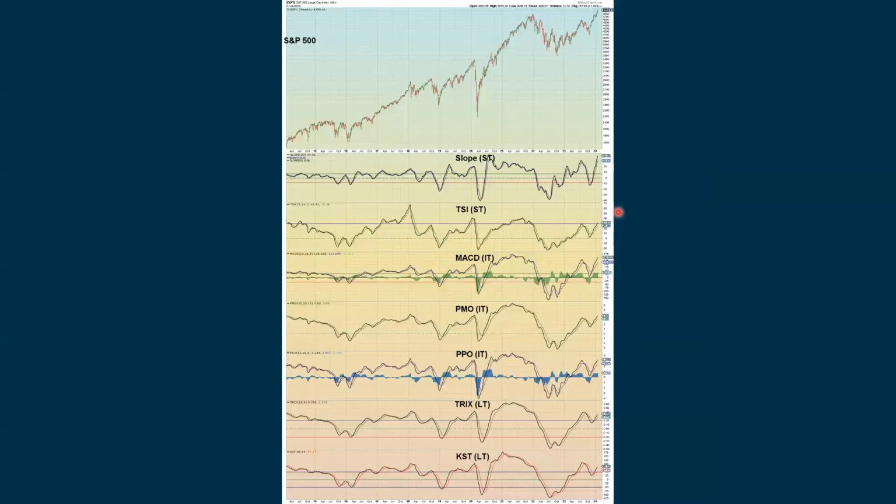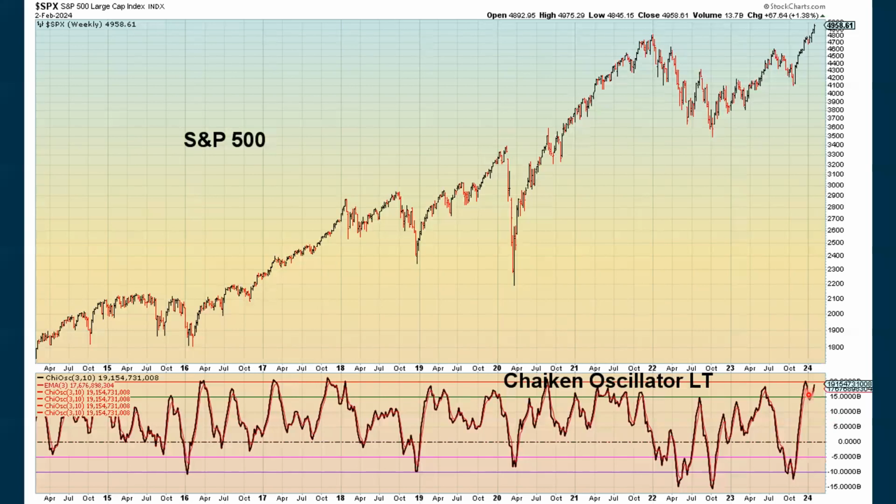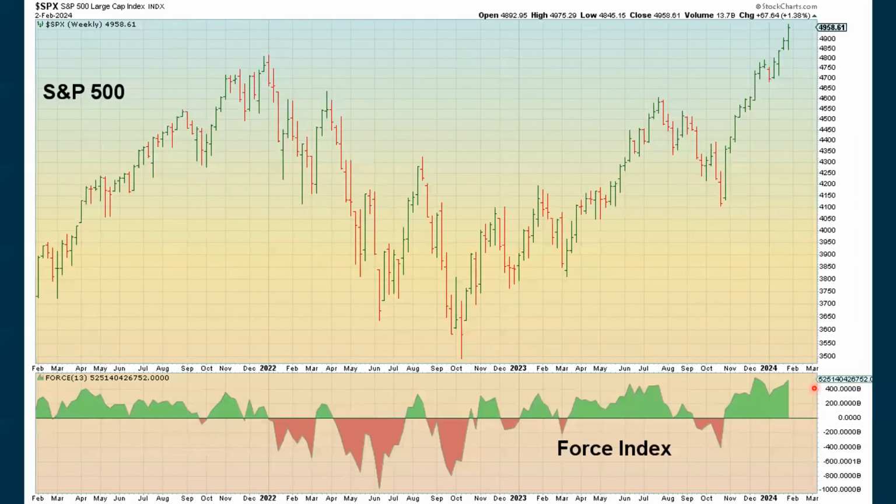So here's our oscillators. We're positive in the short term, intermediate term, and the long term, where we're seeing a more mixed picture. We're still positive in the long term on the daily charts. It's mixing up a little bit in the intermediate term, where it's turning a little bit, it's not quite turning back to positive yet in the short term. The Chaikin money flow continues to advance. That is positive. And the Chaikin oscillator is going up, and we're getting close to this extreme reading. That's something to be aware of.